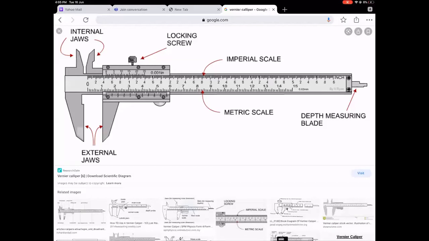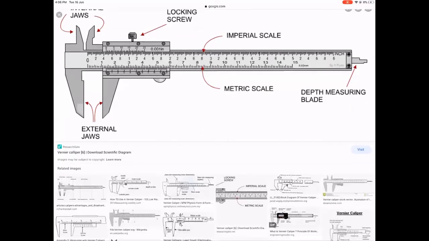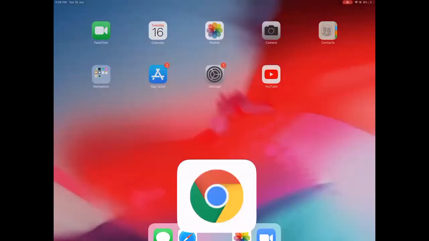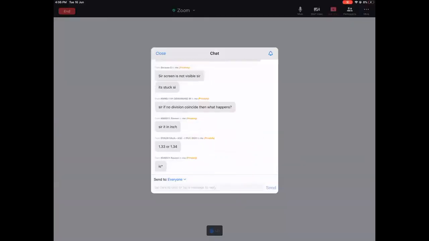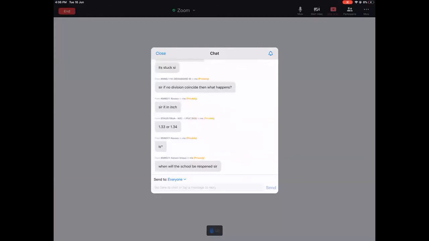Now in this particular case, mostly it will have a 0 error, and it will have a least count of 0.01. So the measurement that you are making is 1.34. Otherwise, you will never be able to make that kind of a measurement using a normal scale. So that was a nice one. I hope you are able to understand that. 1.33 or 1.34. Up is in inches, down is in centimeters.